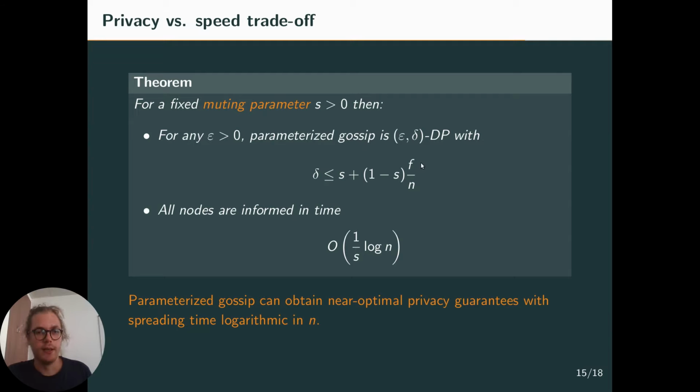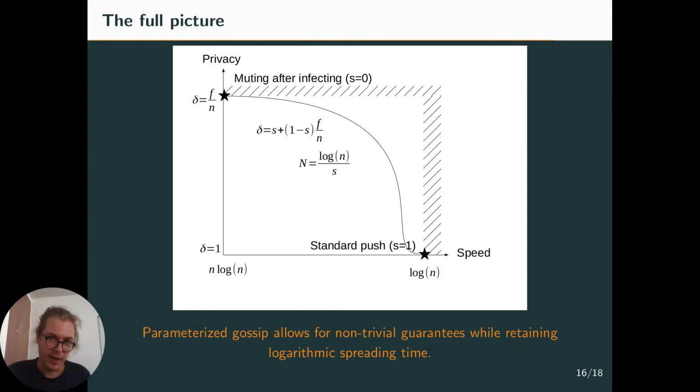And for the privacy result, you need to condition on the right event. Basically, the fact that you communicate with the curious nodes before you deactivate. So you can look at the details in our paper. I invite you to do so. And the good thing is that now we've actually hit the trade-off between the two. So we can have a non-trivial delta with logarithmic spreading time.